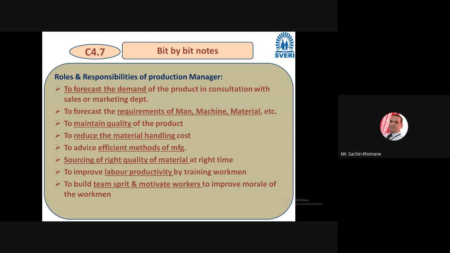Now you will say how there is a benefit to the employee. If they use the efficient method, within less cost they will produce the product, and definitely you can say they have incentives, they have bonus, right? So this is the benefit to the workers only. So like that, you advise the efficient method and get the production by using such kind of methods.